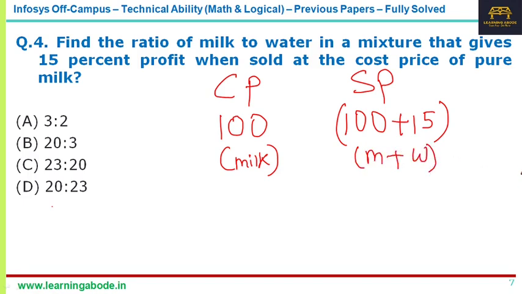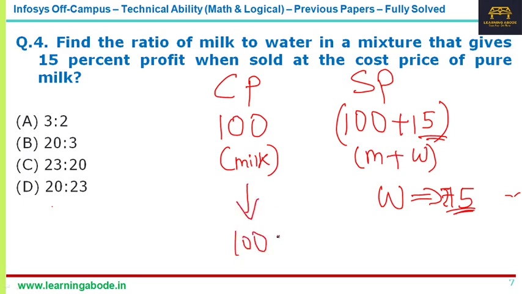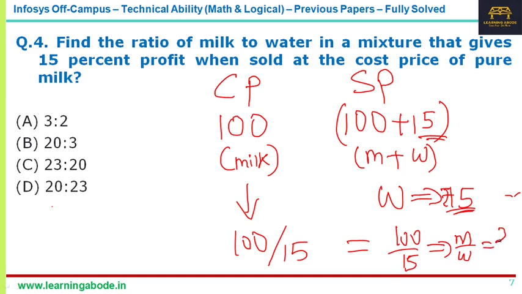So what is the water worth? Water worth 15 rupees is added. So milk worth 100 rupees is there, and water worth 15 rupees is there. Now everything is in terms of rupees. Whatever is the weight, that is the price, so the price is according to the weight. What they have asked for is the weight ratio, so 100 by 15, which is 20 by 3.